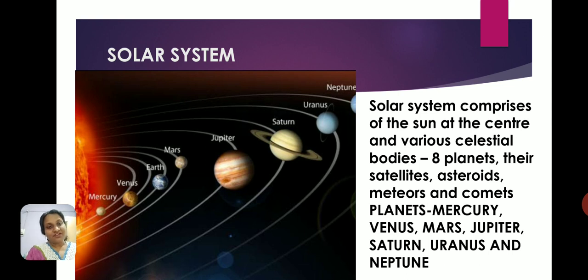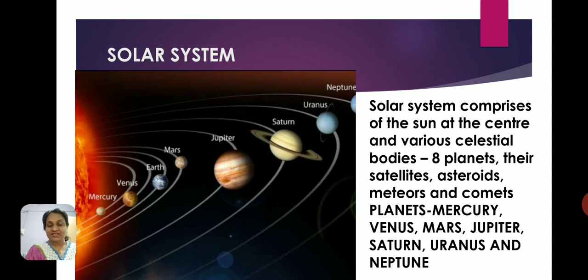Apart from the satellites, we also have the asteroids, meteors and comets. What else do we have? Asteroids, meteors and comets. We have done all this in the revision video about the chapter. I will be sharing the link, so please go through that link. So these are the celestial bodies in the solar system.